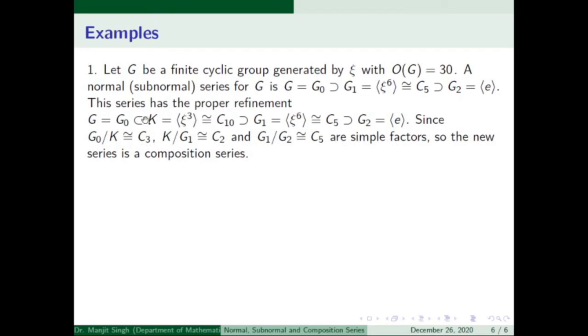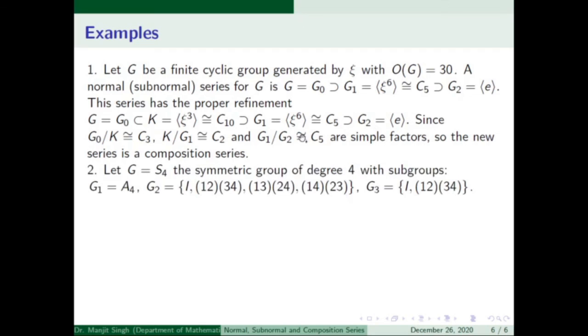So this refined series, the proper refinement of this series, is now a composition series. So the idea to make a composition series is very clear from a subnormal or normal series. When we are given a normal series, and if we add new terms in it, and after adding new terms every factor group becomes simple, then the series will be a composition series.